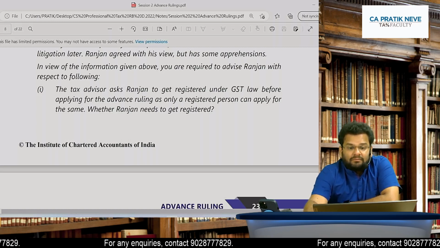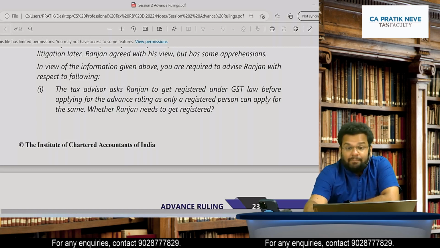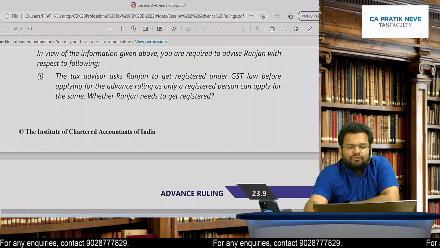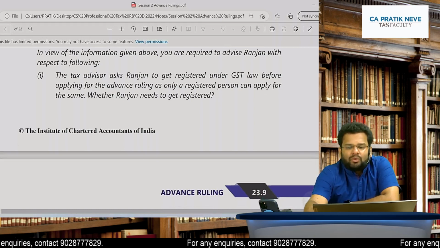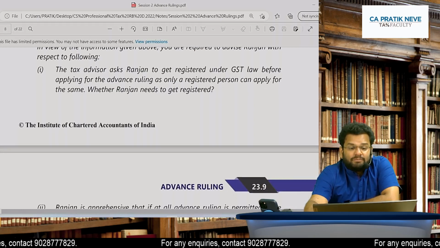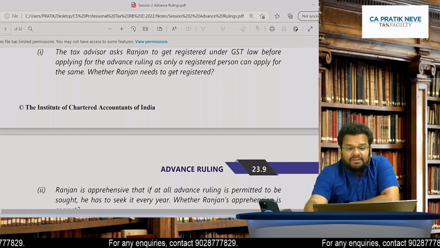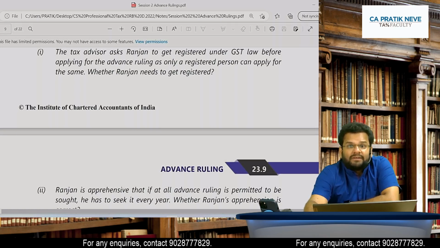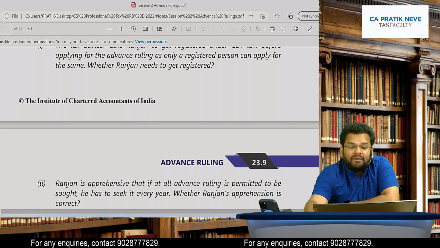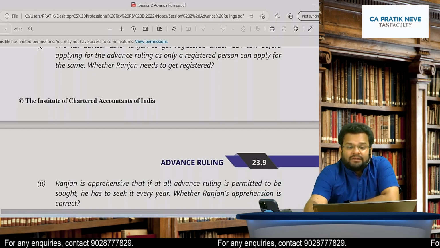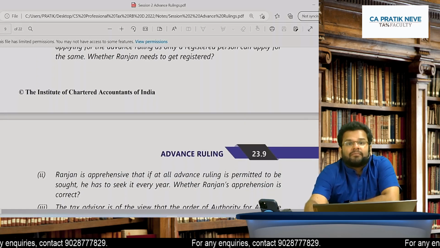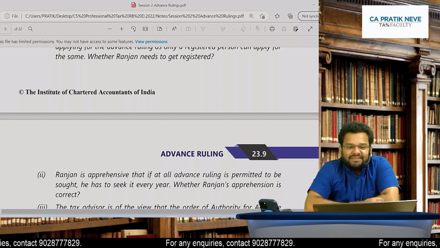Ranjan agreed with this view, but has some apprehensions, doubts, worries. In view of the information given above, you are required to advise Ranjan with respect to following. 1. Tax advisor asks Ranjan to get registered under GST law before applying for advance ruling, as only a registered person can apply for the same. Question is whether Ranjan needs to get registered